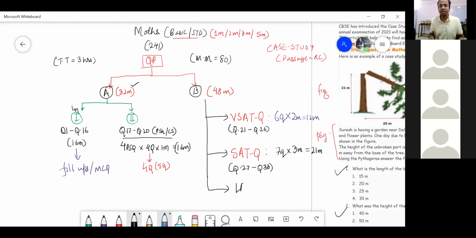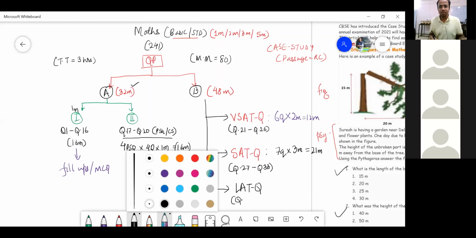And last is LAT. What is LAT question? Could you please tell me? Long answer type. Yes, you got it right, Mr. Raghav. Right? Are you from Nagpur or somewhere else? Raghav? Kanakpura. Great, great.